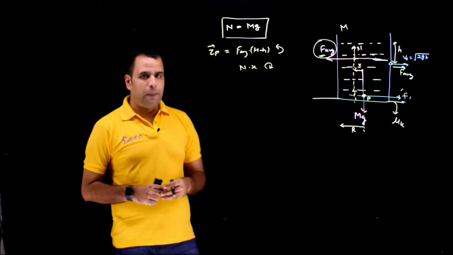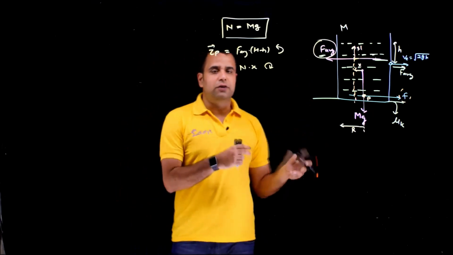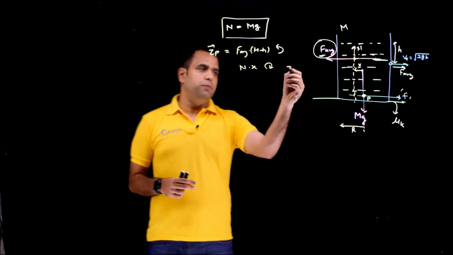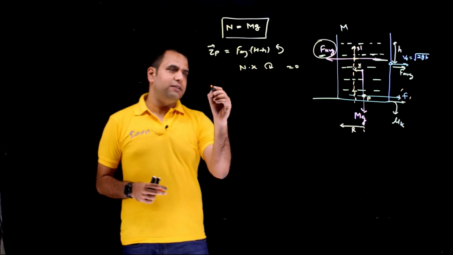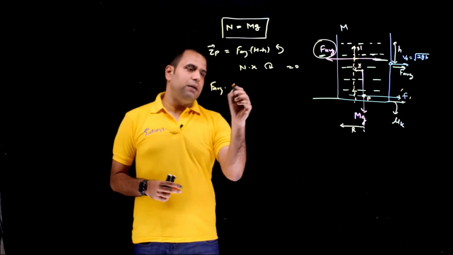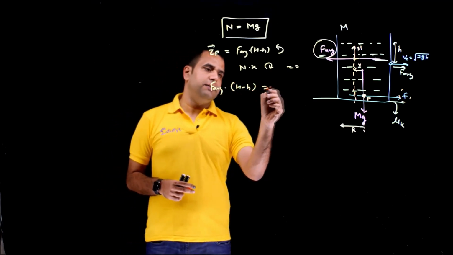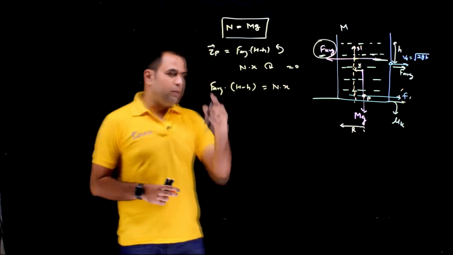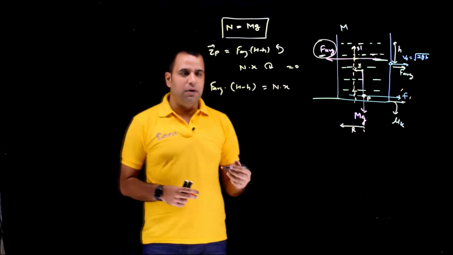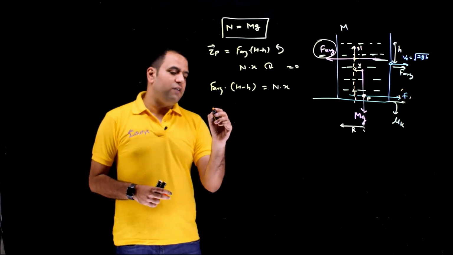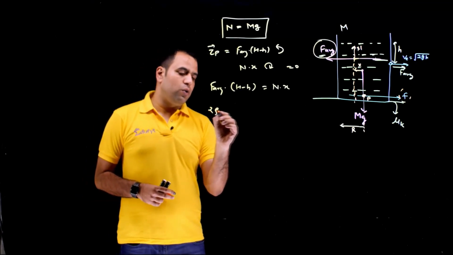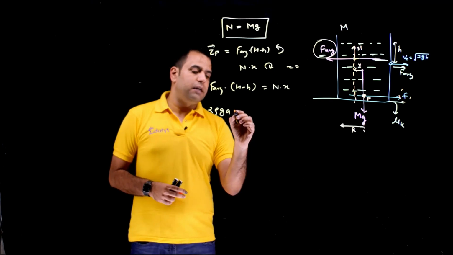And if the system is not toppling, in that case the net torque should be 0. So that gave us that F average multiplied with capital H minus small h is equal to N times x. We can put the value of F average along with the normal reaction. If you remember, the value of F average was 2 rho g a multiplied with small h.